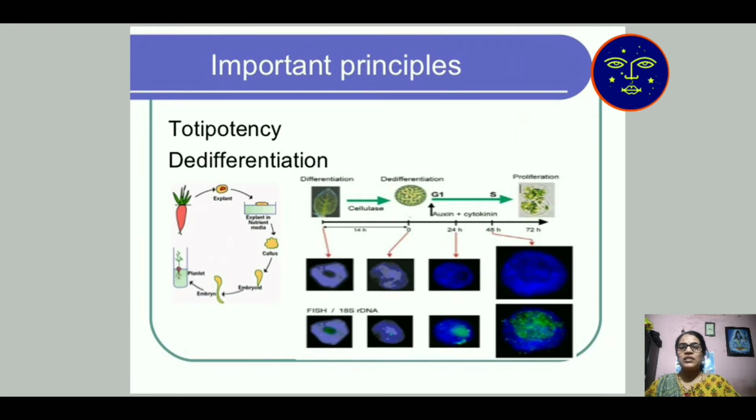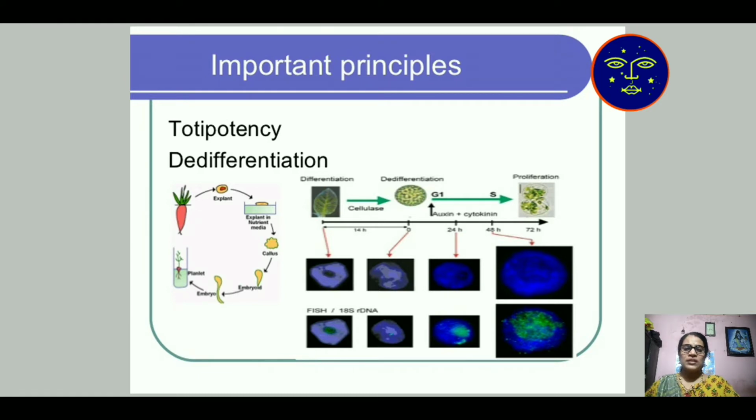Then the important principles, that is totipotency or dedifferentiation. Generally the cell undergoes some division, then meiosis takes place and growth of the plant is produced. But inside the laboratory, the growing capacity of the plant cell is known as totipotency. How does a totipotent cell dedifferentiate into a large plant? For example, an explant is taken, then from that explant some white patches of mass develop, known as callus. After callus, the embryo.